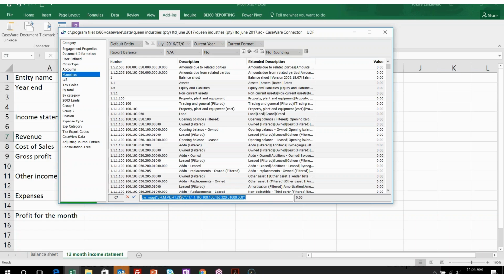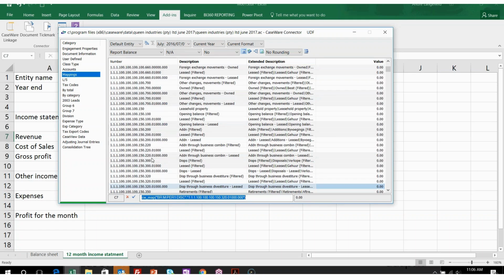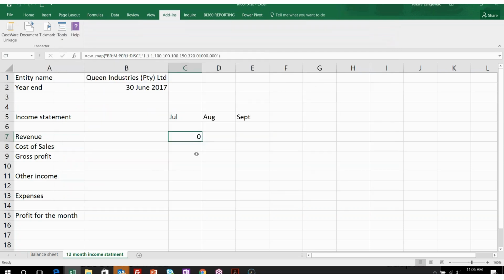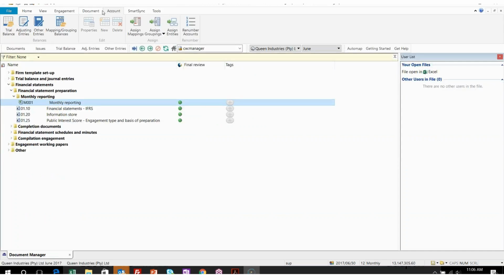And that discrete will then pull through only the movement for that specific month. Okay, I'll click on the accept button. I'll close my linkage screen, and now I can go copy my mapping number for revenue. So let me quickly go click on account assign mappings.